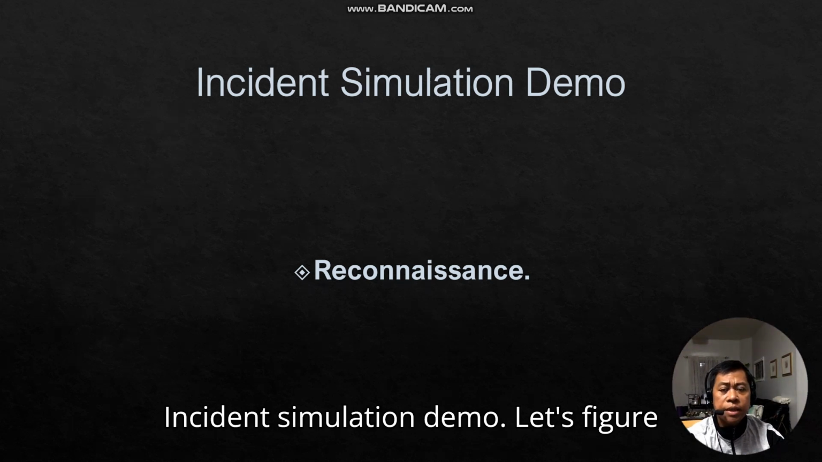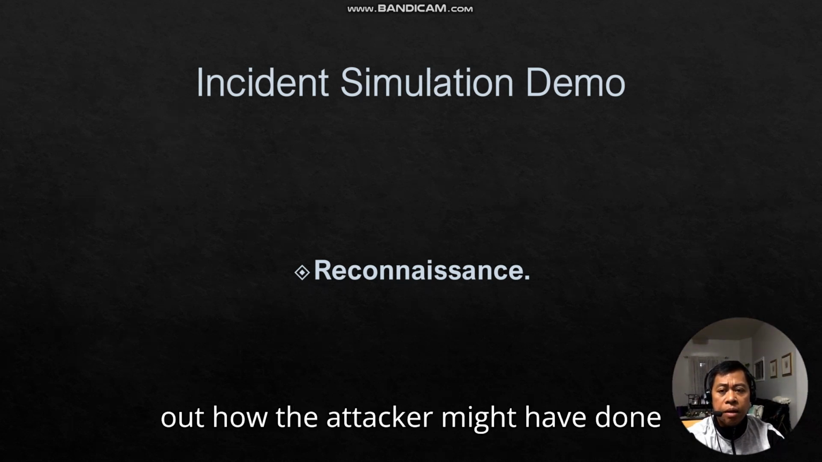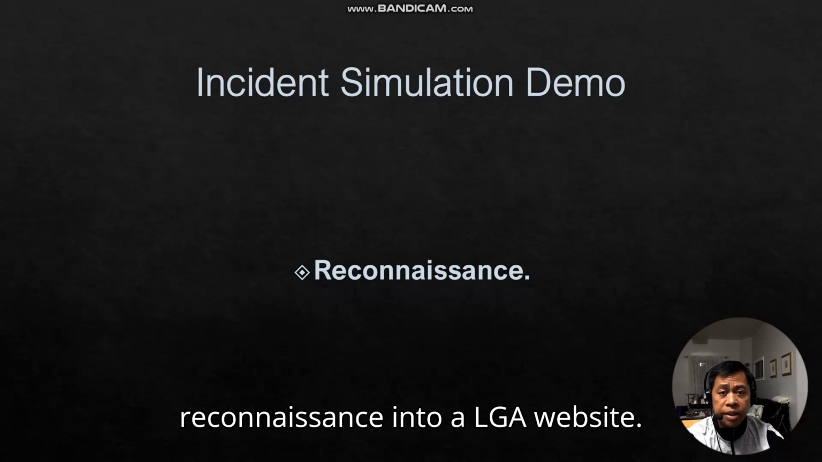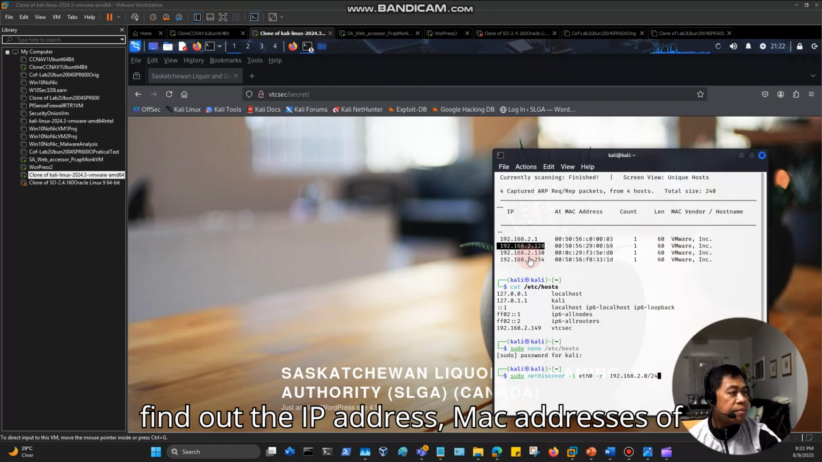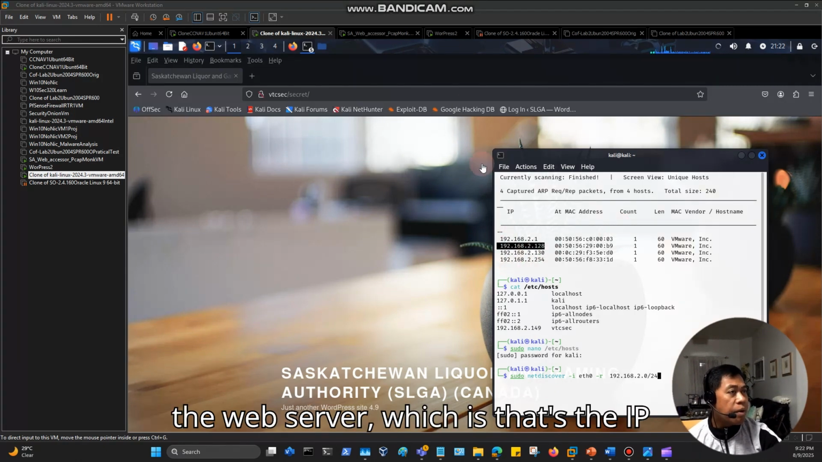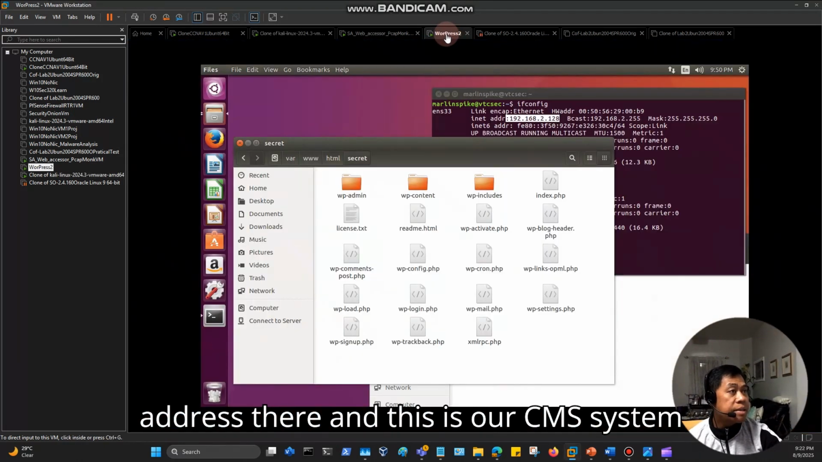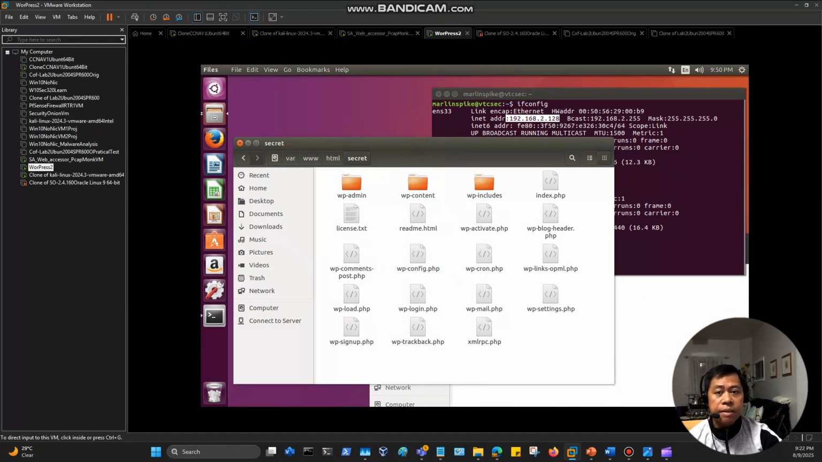Incident simulation demo. Let's figure out how the attacker might have done reconnaissance into the SLGA website. The attacker might have used NetDiscover to find out the IP address and MAC address of the web server. That's the IP address there, and this is our CMS system, which contains the website, and it's the IP address.